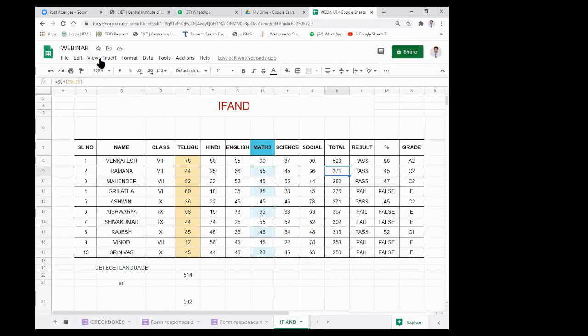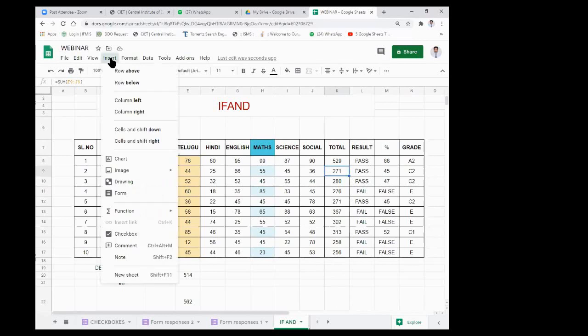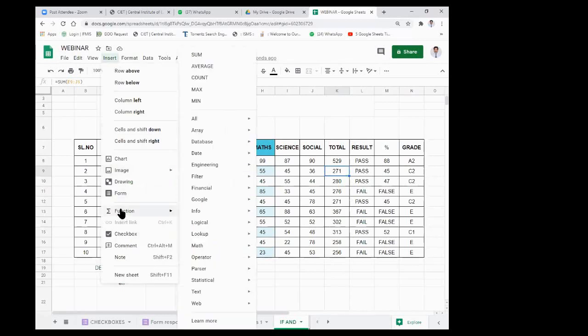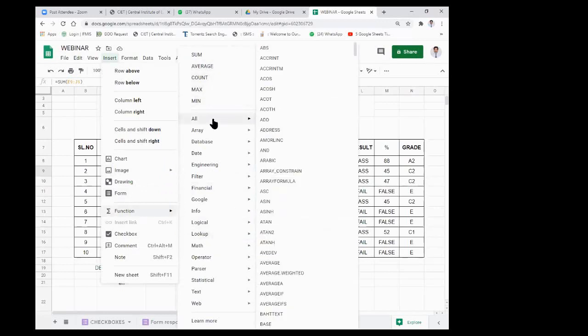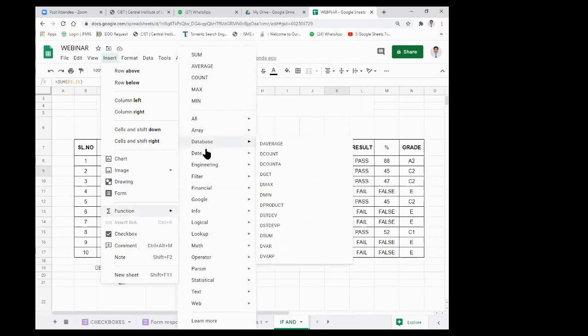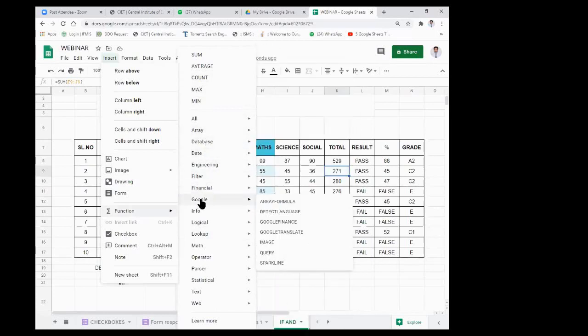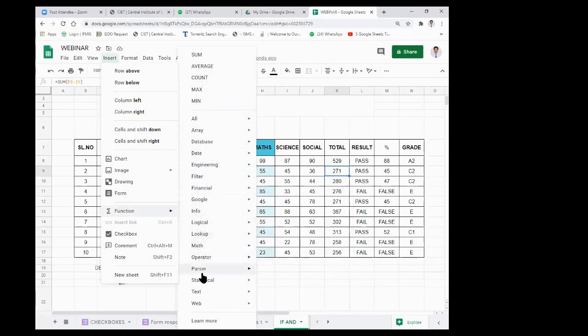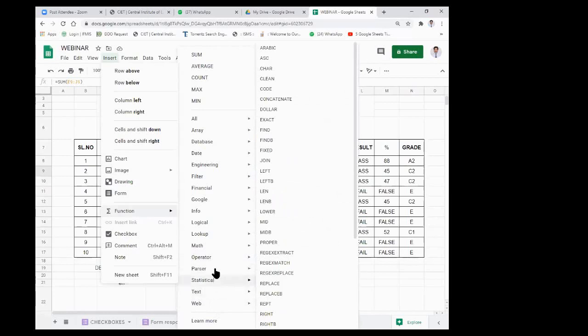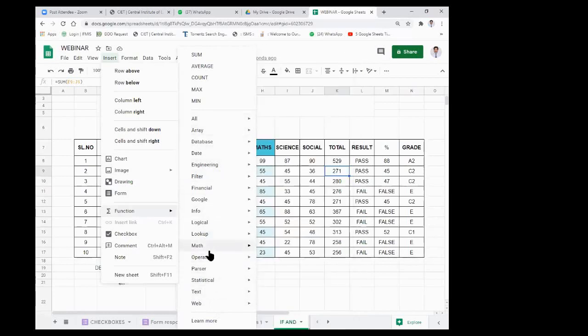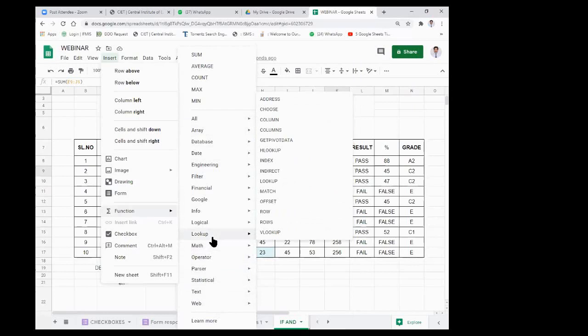We can see it from this insert menu. The topmost insert is here, and in this insert menu you see it gives just functions only, not the formula, because these are all predefined. Different types of functions are available here: array functions, database, date, engineering, filter, financial, Google functions, logical, text functions. Nearly 5,000 functions are available in Google Sheets.